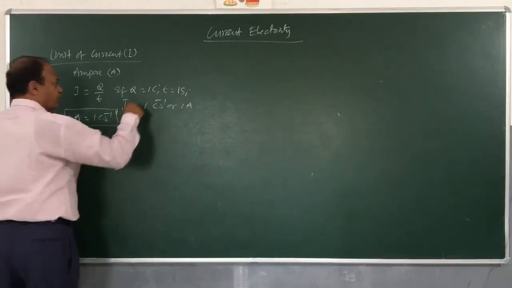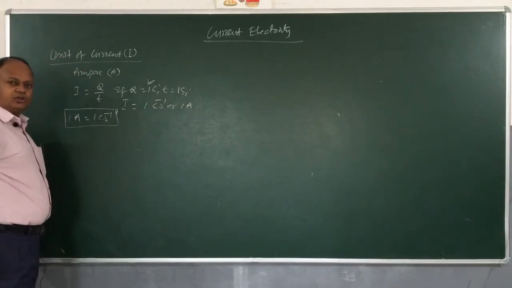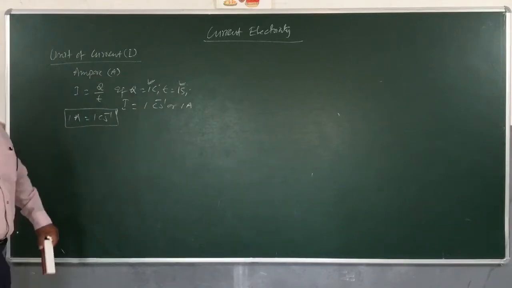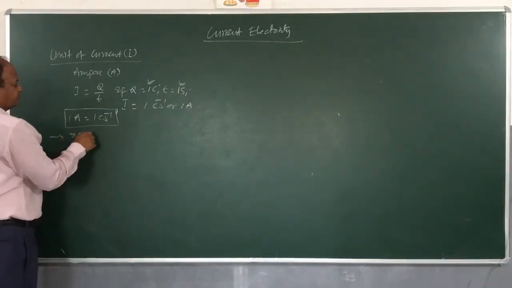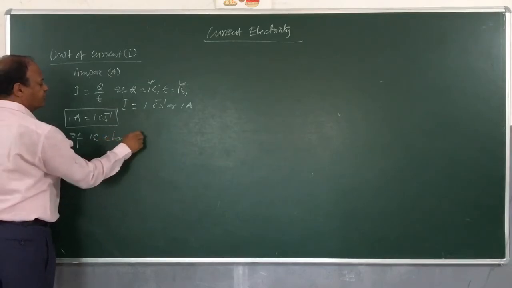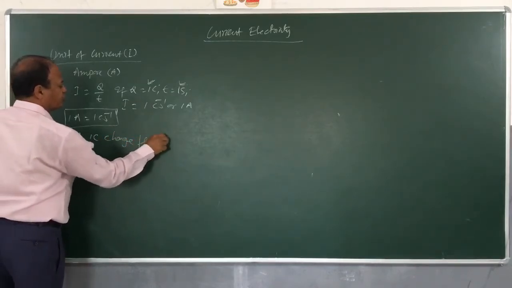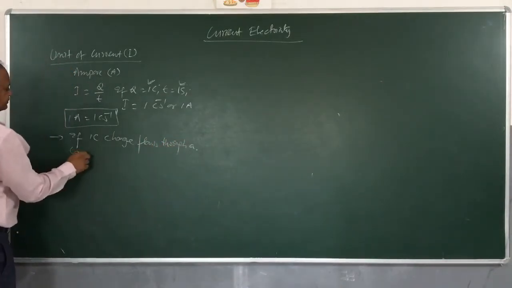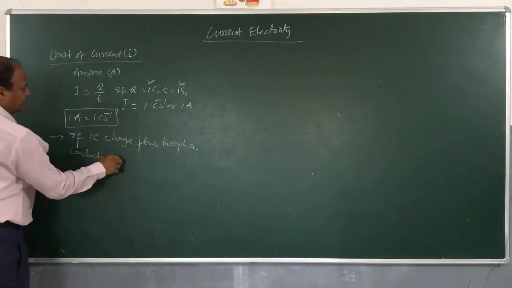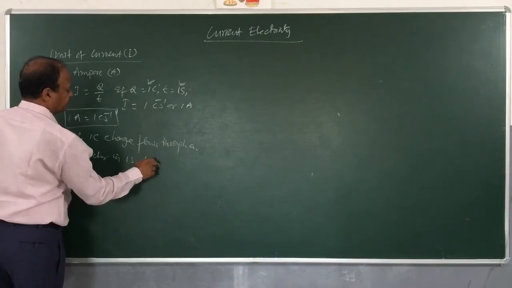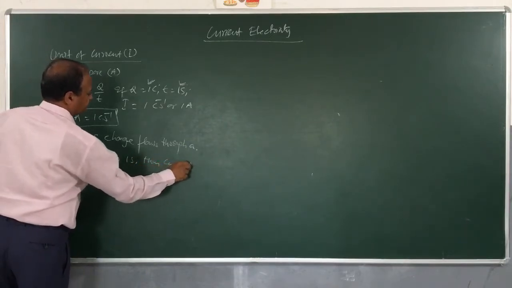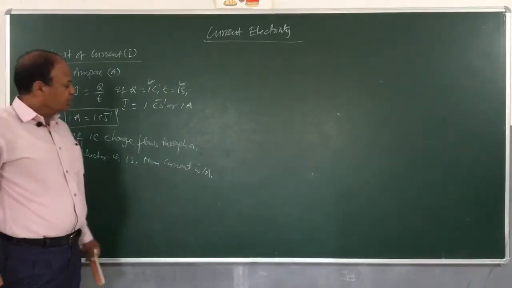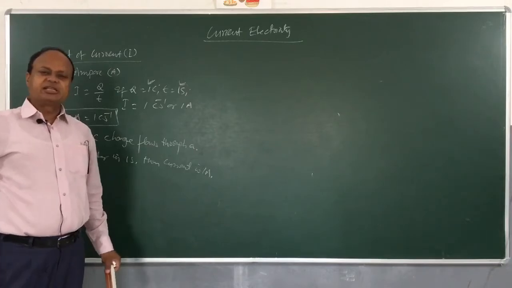If 1 coulomb charge flows through a conductor in 1 second, then the current is how much? 1 ampere. If 1 coulomb charge flows through a conductor in 1 second, then the current is 1 ampere. Now children, 1 ampere is basically a small current.